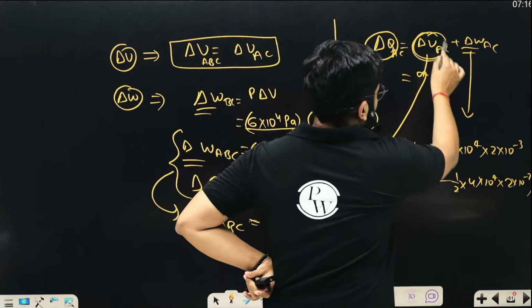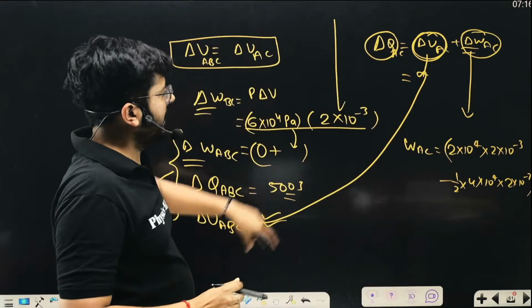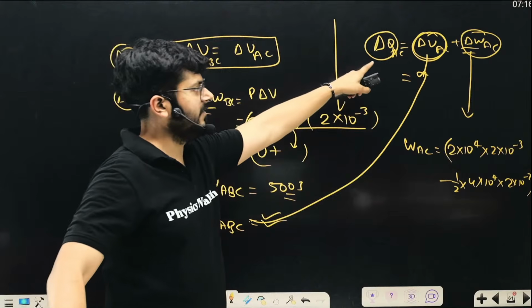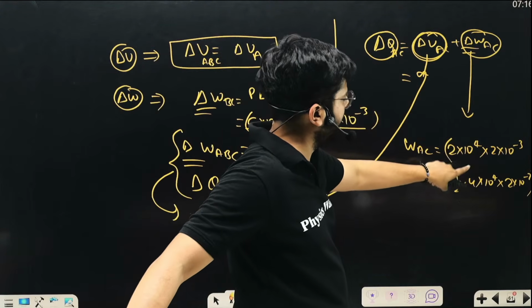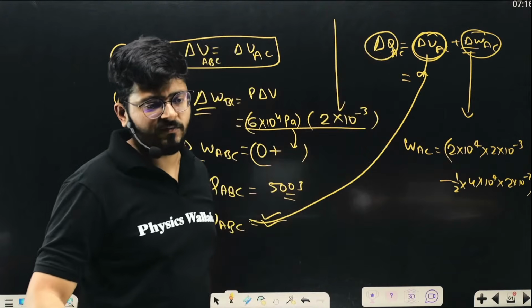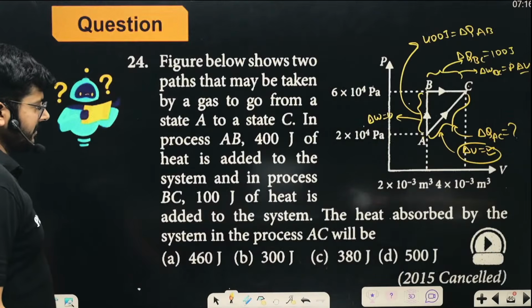Delta U you have calculated from the previous process. Work done you have calculated over here by looking at the area, right? And now you can calculate delta Q in the process AC very easily. Just add the values up. This is a numerical value and this is also a numerical value. Just add these values up and you will get the final answer, right?